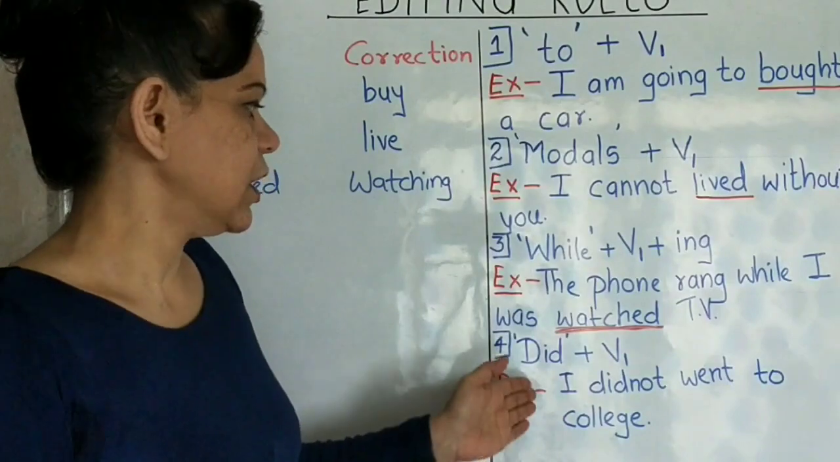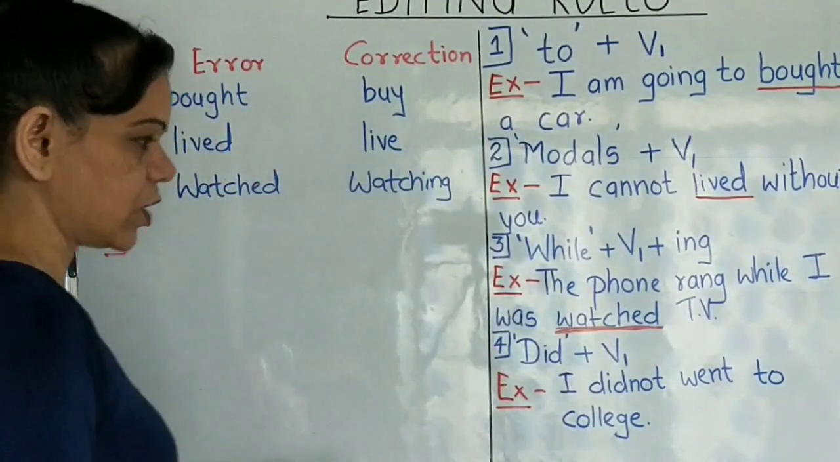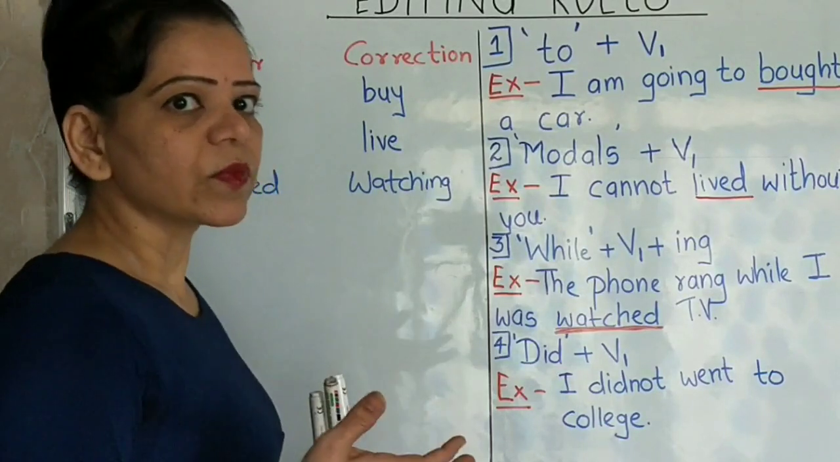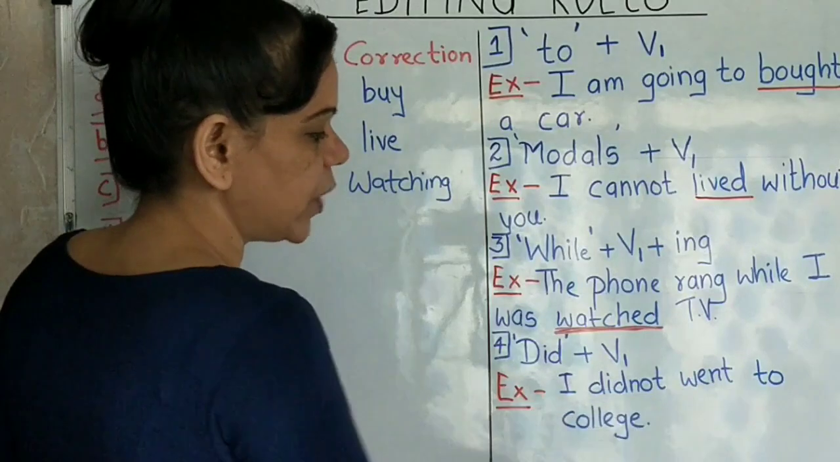While I was watching, then did with V1 form. The verb after that will have V1, provided it's not a bare infinitive and all. Then did plus V1. I did not went to the college.